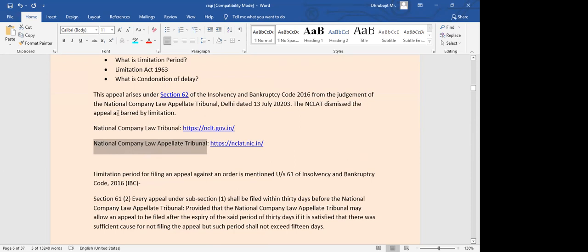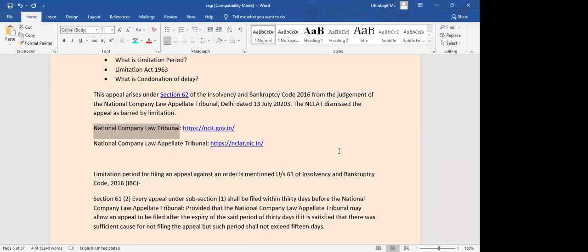And the excuse that they gave was that, this is the website, you can visit it also if you are interested. Whatever decisions NCLT or NCLAT provide, they will be updating on their website also. You can see the orders and everything. So when this matter was filed before the National Company Law Tribunal, they passed an order.